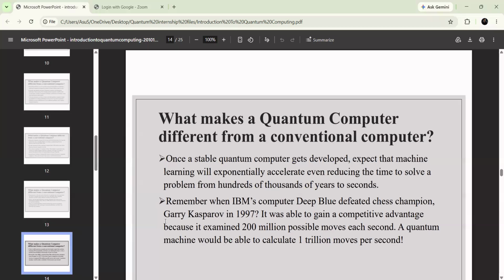It is going to solve problems with exponential speedup. A problem that would take thousands of years can be solved within seconds, not hundreds of thousands of years.